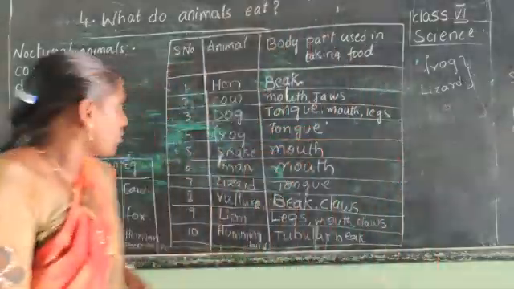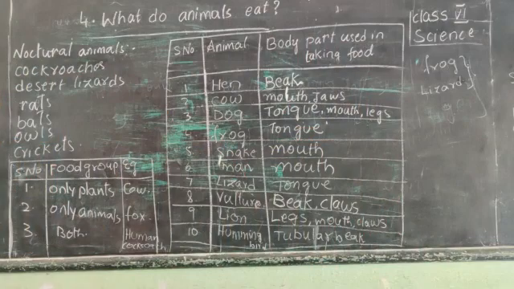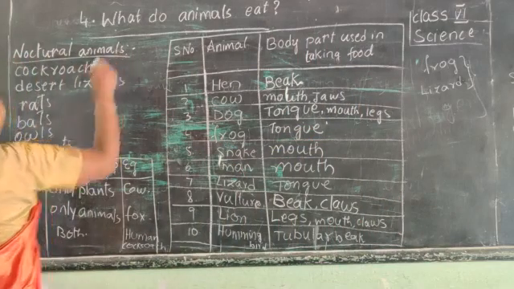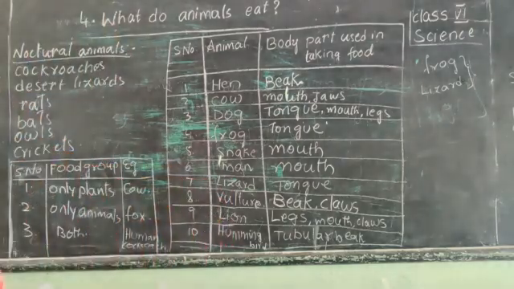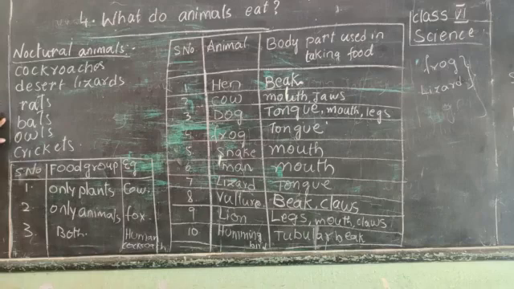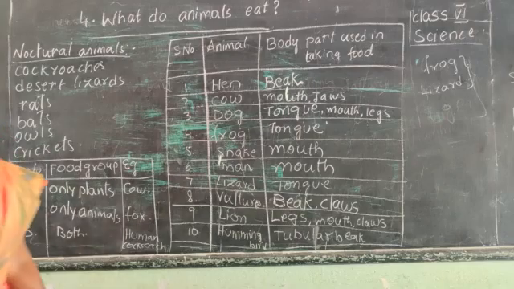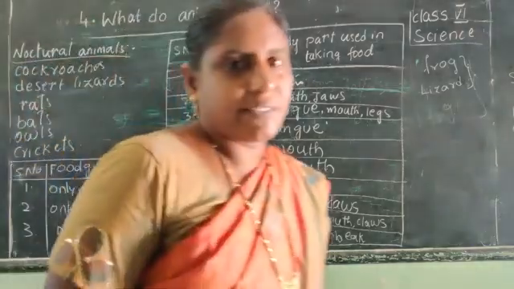Okay, children. Let us see the next topic, that is nocturnal animals. What are nocturnal animals? Cockroaches, desert lizards, rats, bats, owls, crickets. Crickets means small insects.